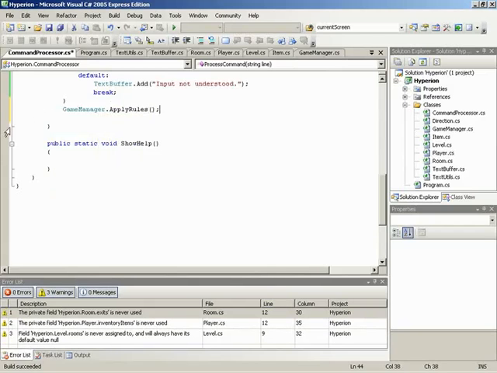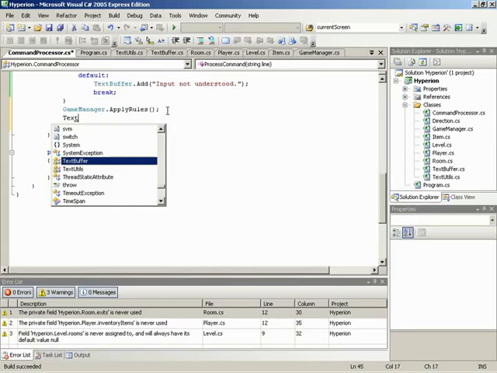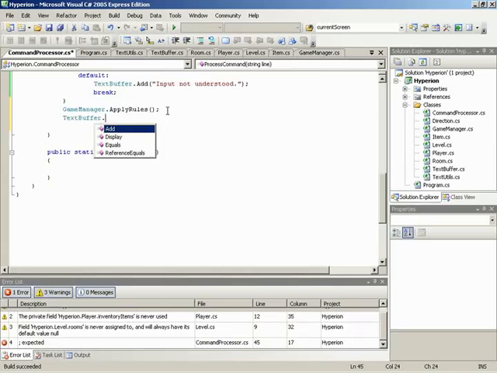Now, after the game manager has done anything it needs to do, which could possibly end the game, could possibly win the game, or could possibly do nothing. You could have dropped the green ball in the blue room, which would have no effect. So that's one possible scenario where nothing could happen. If that is the case, we need to take whatever output has been collected in our text buffer and display that. So we need to tell our text buffer to go ahead and display whatever it holds.